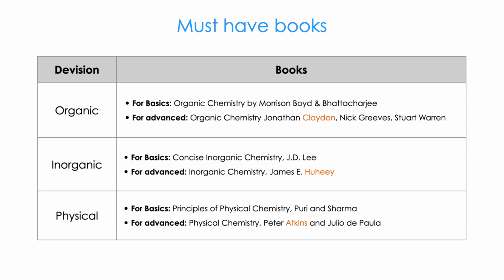For inorganic chemistry basics, you can use J.D. Lee. For advanced topics, you can use Shriver and Atkins. It particularly covers complex chemistry very nicely. For physical chemistry, for basics, you should use Puri and Sharma. For advanced, you should use Atkins. The reason I gave this is that the English will be a little easier for us when compared to Atkins. If you are good with Atkins, you can straight away go with Atkins.